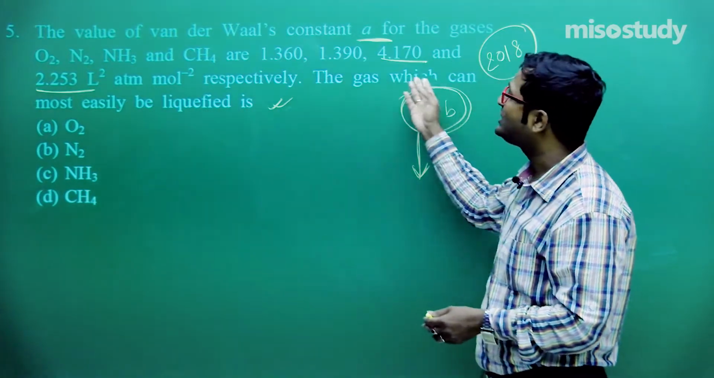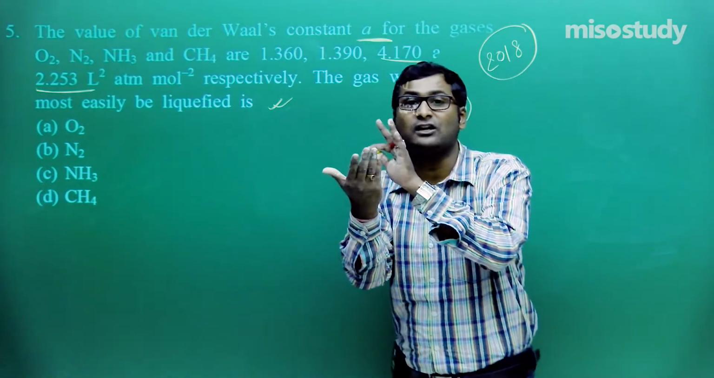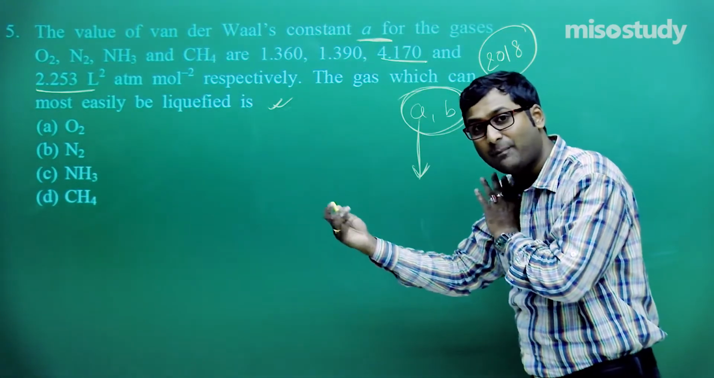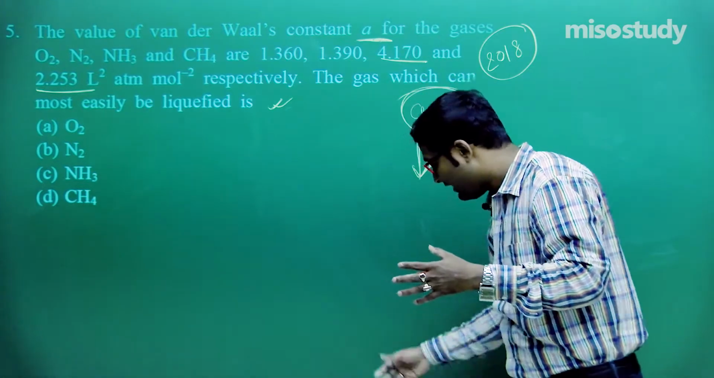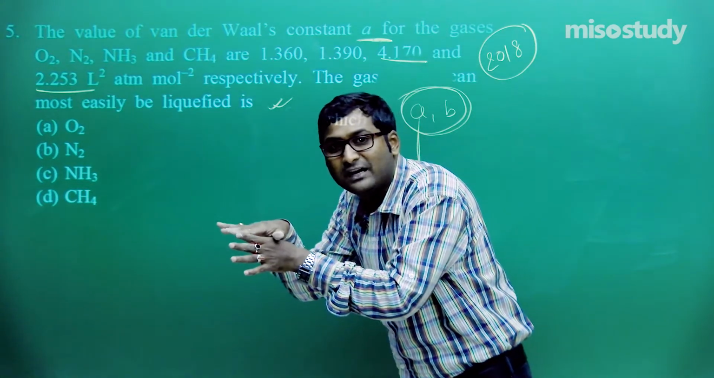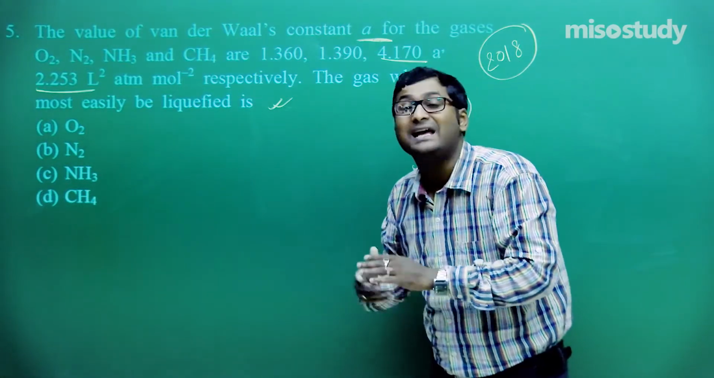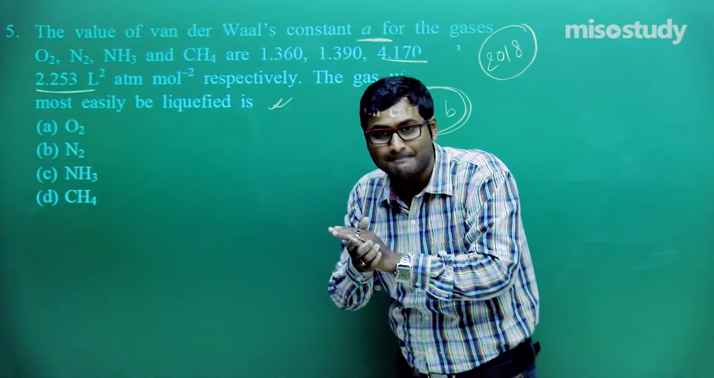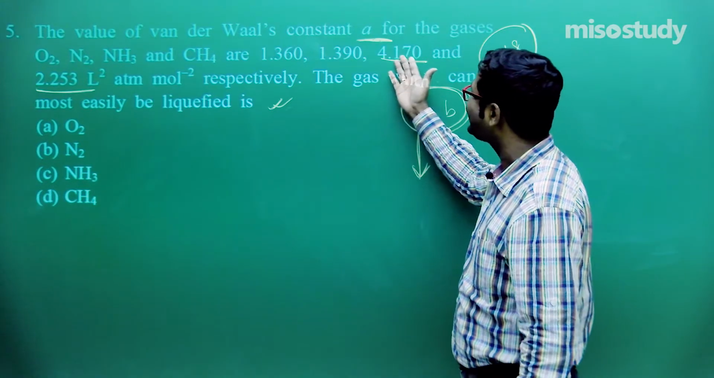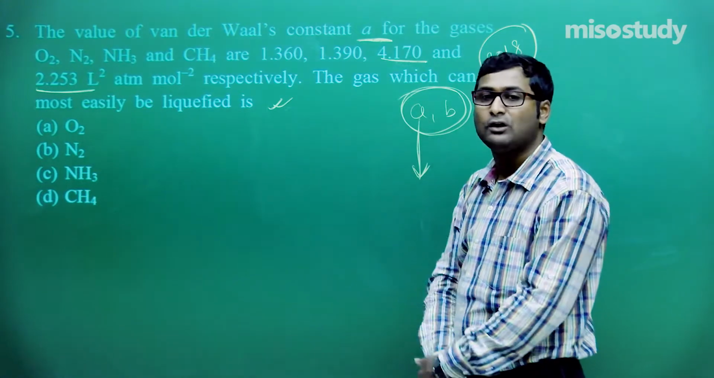Now the question: the gas which can most easily be liquefied, that is, ease of liquefaction, the conversion of gas into liquid. In terms of A, as we know, the higher the value of A, the higher the intermolecular force. If particles come closer, then what will happen? The state changes, gases will be converted to liquid. So check which one has a high value of A, that is, high intermolecular force of attraction. Among O2, N2, NH3 and CH4, we see that NH3 has a high value of A, that is, it has a high intermolecular force of attraction.